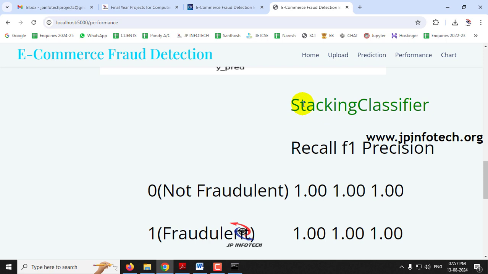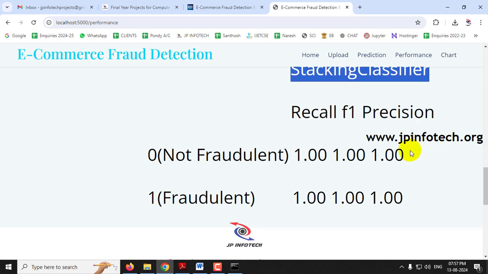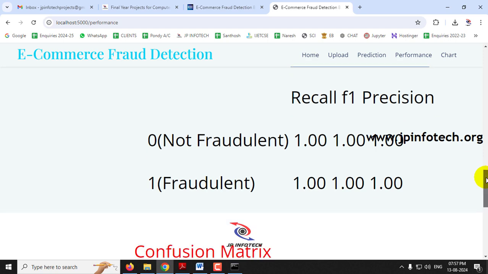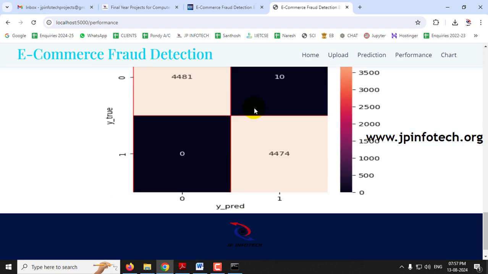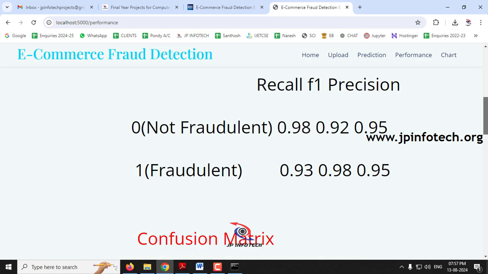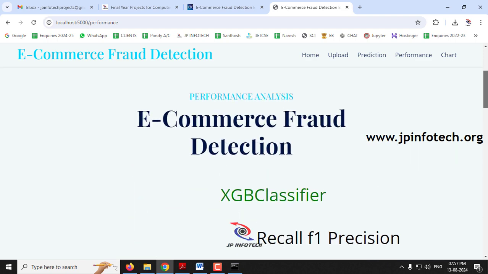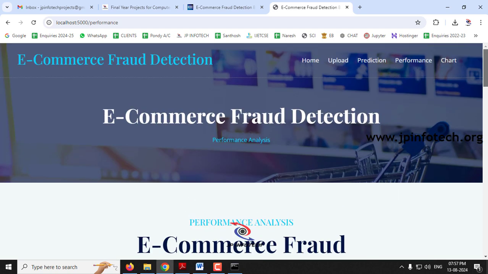And here you can see the performance analysis of the stacking classifier with the recall, F1 and precision values, which contains the 100% accuracy, and here you can see the confusion matrix of this stacking classifier which contains the true and predicted label of it. So this performance analysis part contains the performance analysis parameters for the XGB classifier and the stacking classifier. Finally, let us move to the chart part.